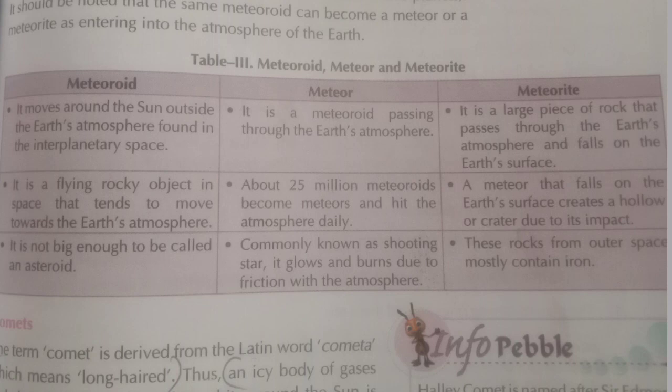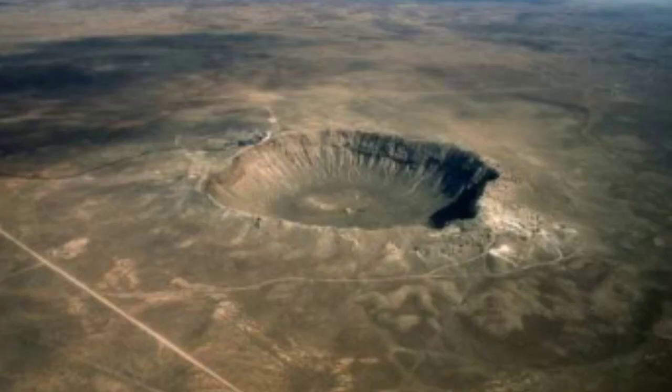Meteor. It is a meteoroid passing through the Earth's atmosphere. About 25 million meteoroids become meteors and hit the Earth's atmosphere daily. Commonly known as shooting stars, they glow and burn due to friction with the atmosphere. Meteorite. It is a large piece of rock that passes through the Earth's atmosphere and falls on the Earth's surface. A meteorite that falls on the Earth's surface creates a hollow or crater due to its impact. These rocks from outer space mostly contain iron.